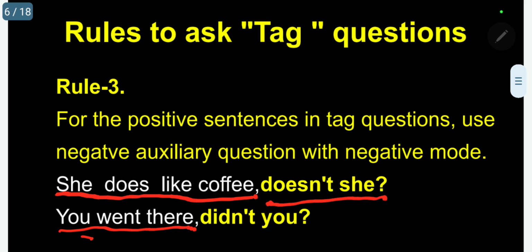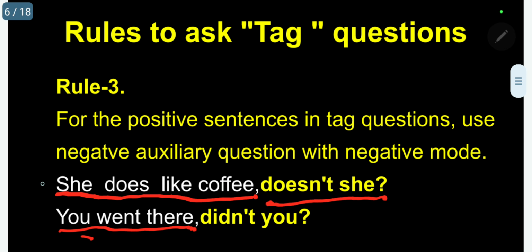That means the statement is positive, so you are using the corresponding auxiliary verb, does, and correspondingly we are using does in the question. In the same way, kindly follow. You went there. Actually, this is a different type. This will come in the next type. So, didn't you?